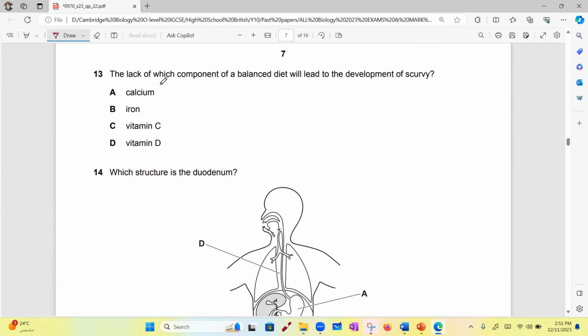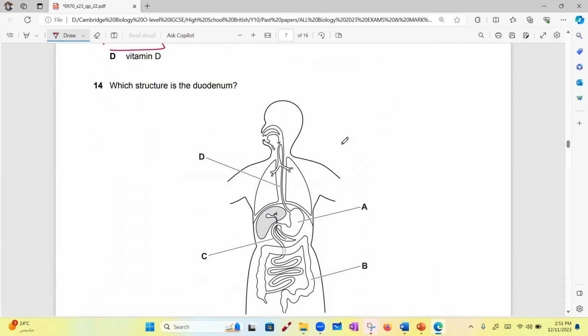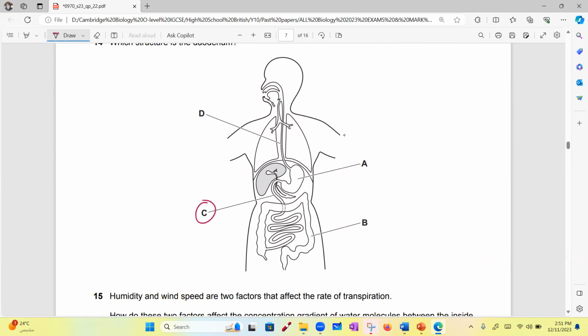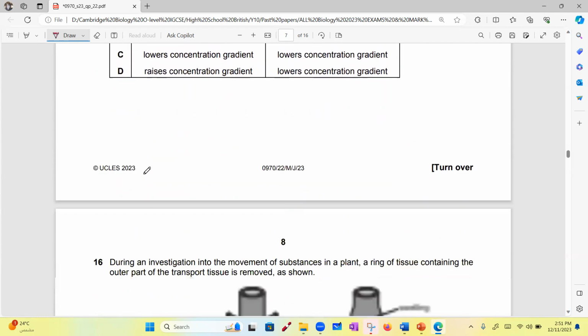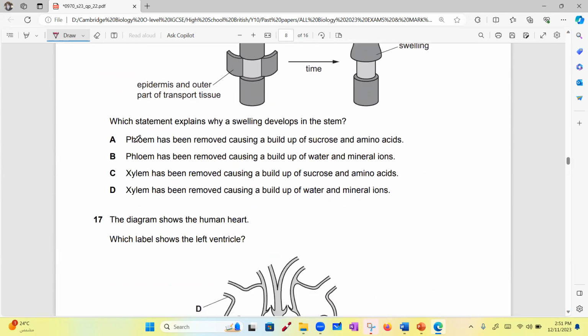13 is okay. The lack of which component of a balanced diet will lead to the development of scurvy? Vitamin C. Correct. Which structure is the duodenum? C. Duodenum is C. Yes. Okay. Now 15 is plants. Let's leave that. 16 is plants.